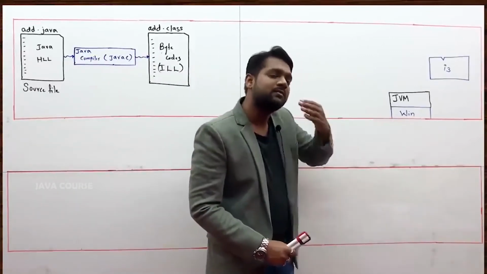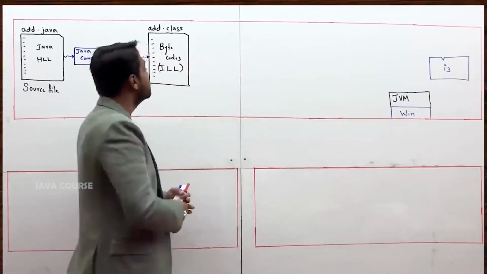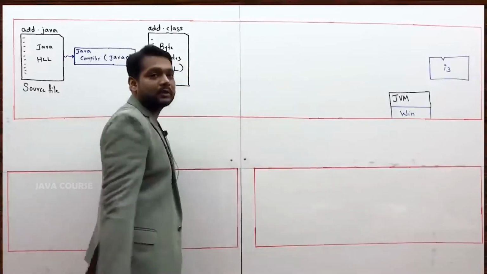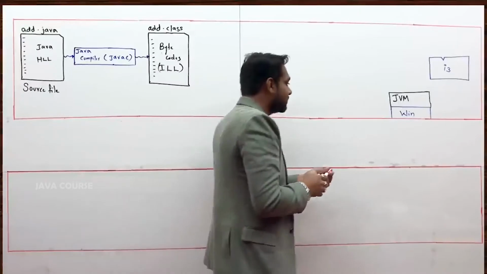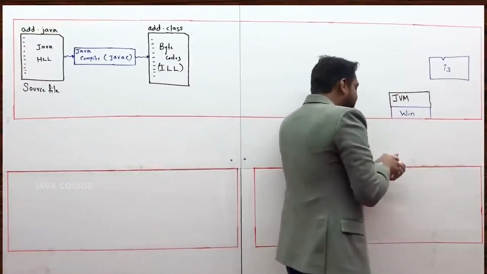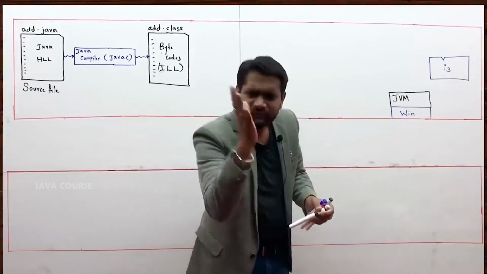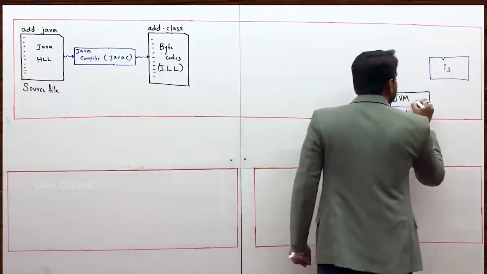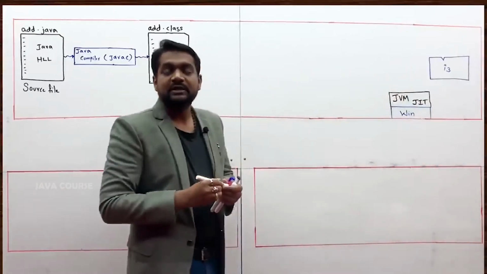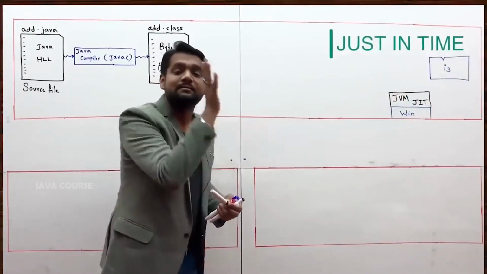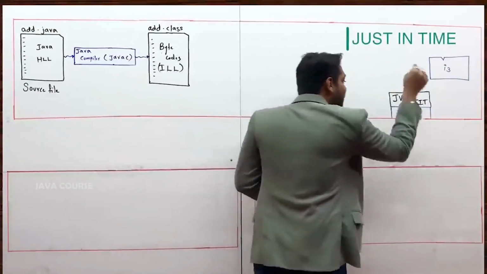How to install? What is JVM? In future. Whenever you try to execute a Java program, at that time, one of the components in JVM, which is a collection of so many things, comes into play. One of the things is JIT, just in time. Inside JVM you will have JIT.